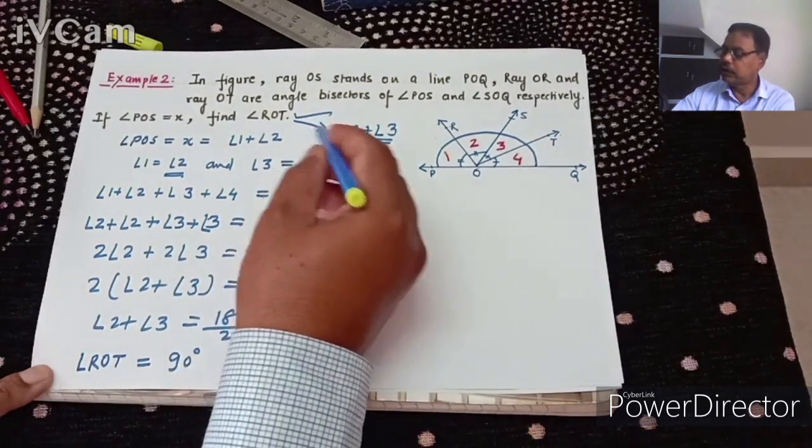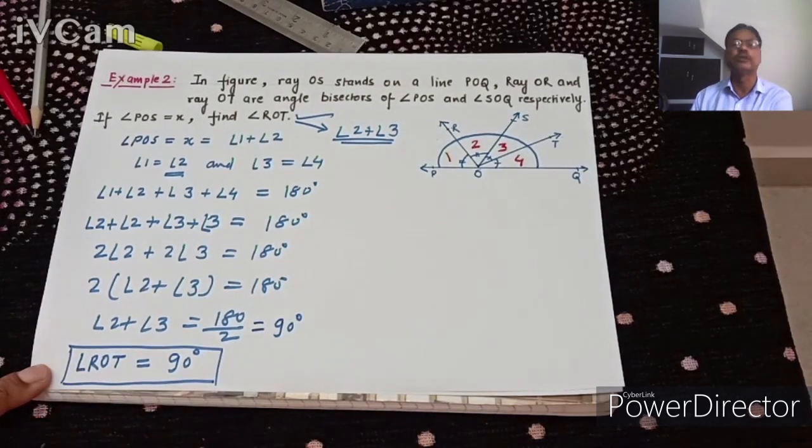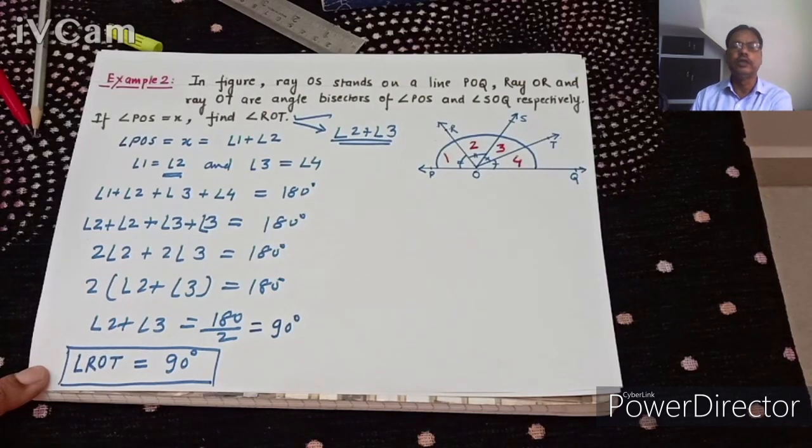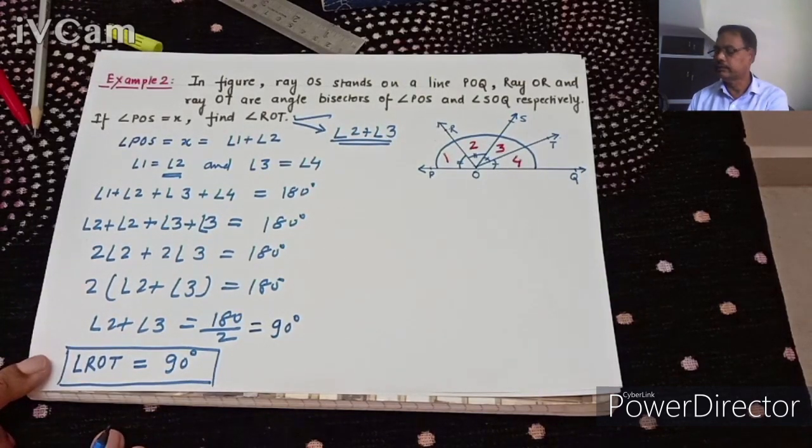And we only had to find out ROT. So this will be the answer of this question. Angle ROT is 90 degrees. This is how we found it.